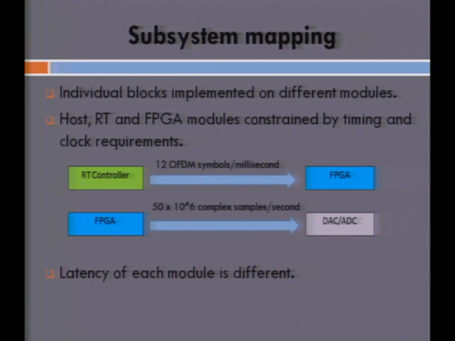And the FPGA within itself is working at a much higher rate. Because it interfaces to the DAC, which works at a speed of 50 megahertz complex frequency, the FPGA has to make sure that 50 million complex samples are sent to the DAC for processing. Otherwise, the DAC is going to lose out on the data, and the execution flow is hampered.